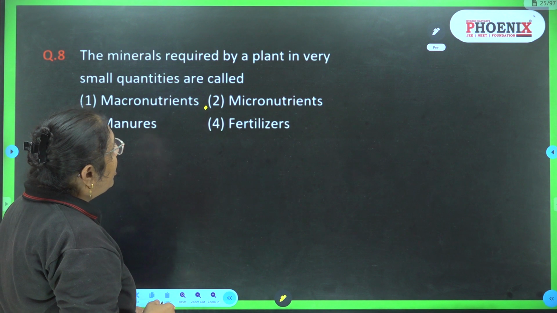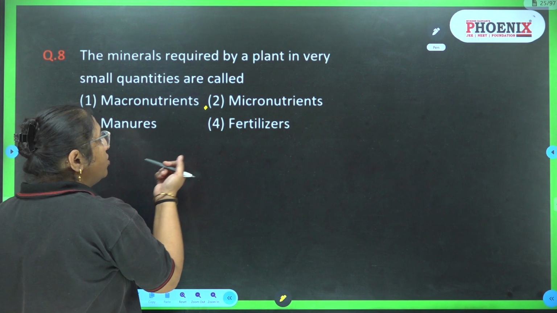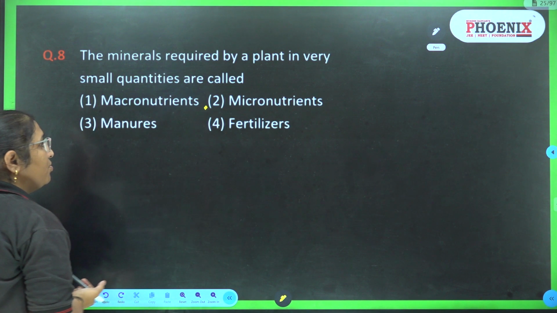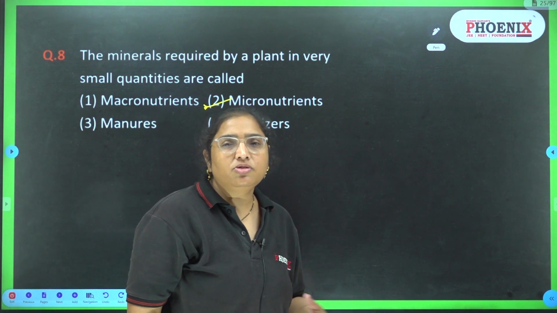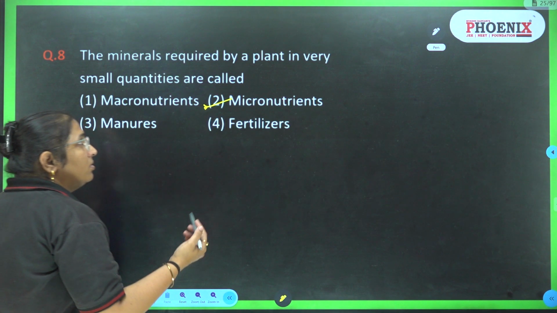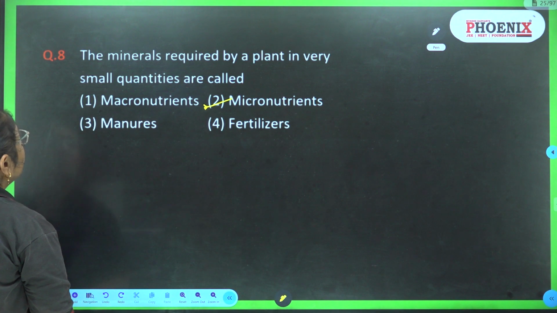The minerals required by a plant in very small quantity are macronutrients, micronutrients, manures or fertilizers. So the answer is micronutrient. Micro means very small amount. The nutrient which is required in very small amount is known as micronutrient.